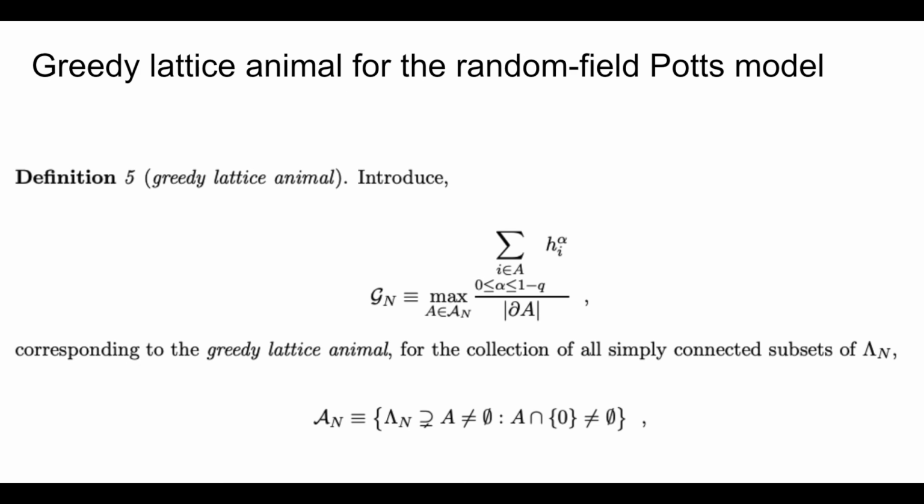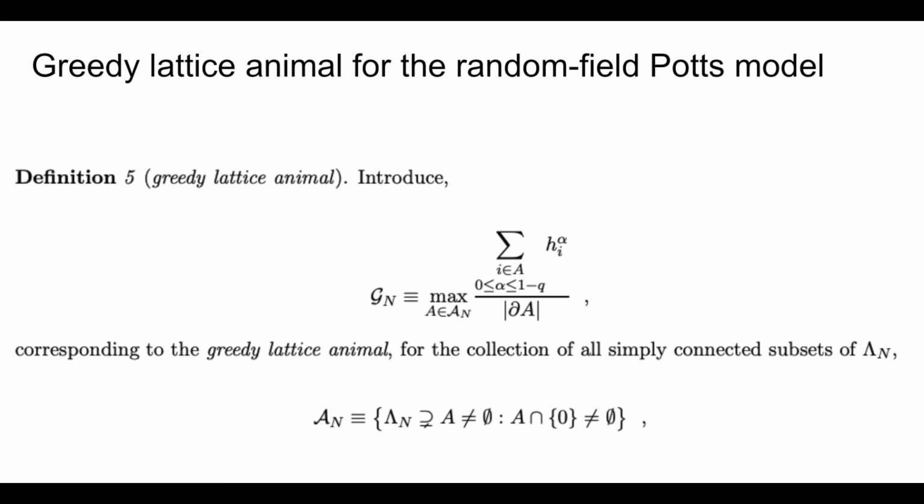And besides defining the probability measure and how we incorporate the Hamiltonian into the probability measure, we can look to define the greedy lattice animal for the random field Potts model. So the greedy lattice animal takes a very similar form for the random field Potts model as it does for the random field Ising model.